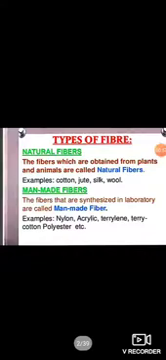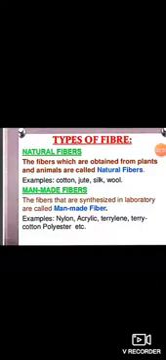Next, types of fiber: number 1, natural fiber; number 2, man-made fiber. First, we discuss natural fibers. The fibers which are obtained from plants and animals are called natural fibers. Examples: cotton, jute, silk, wool.